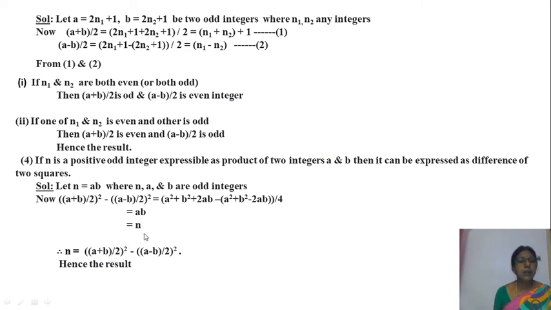Okay? You see here, if n is a positive odd integer, then it can be expressed as a difference of two squares. Okay?